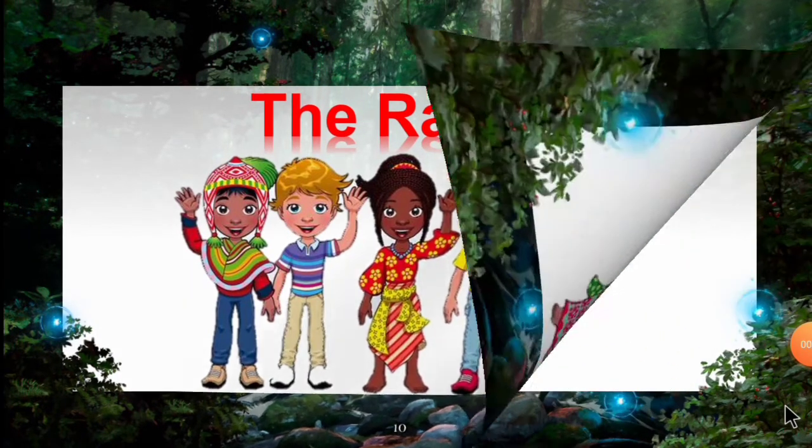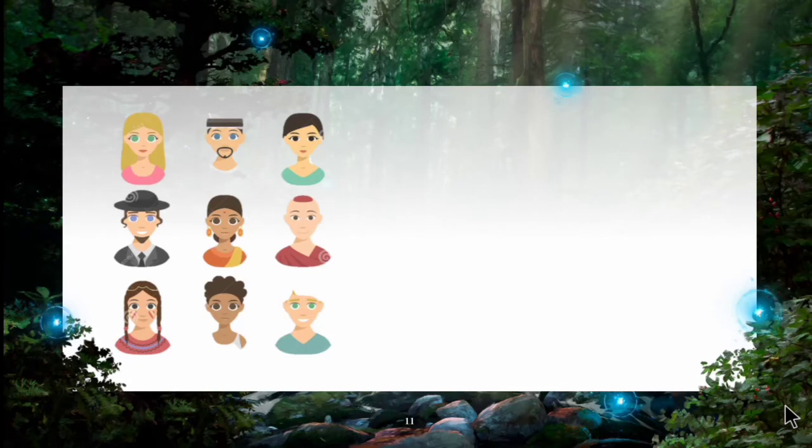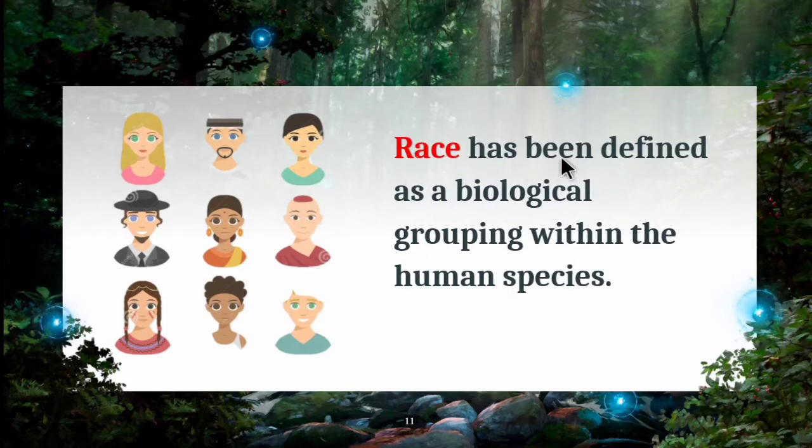Before seeing the different types of races, first you have to know the definition of a race. Race has been defined as a biological grouping within the human species. So race is a biological grouping within the human species based on their facial characteristics or some other physical characteristic, or based on the place where they are living.